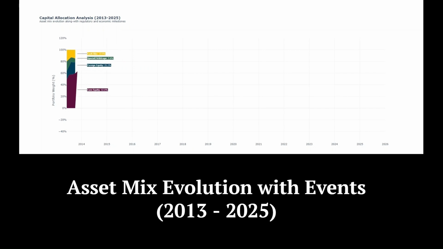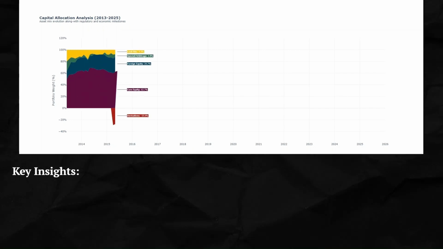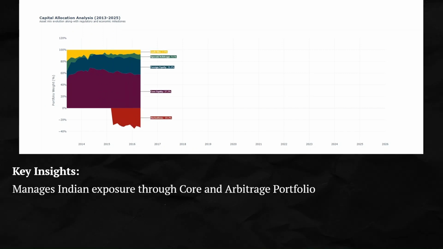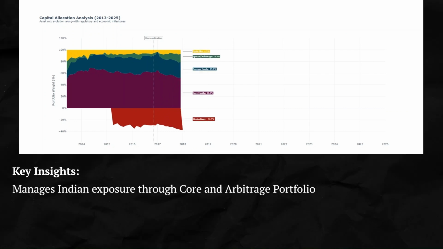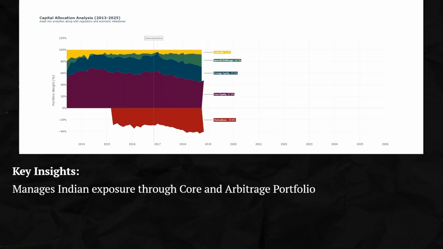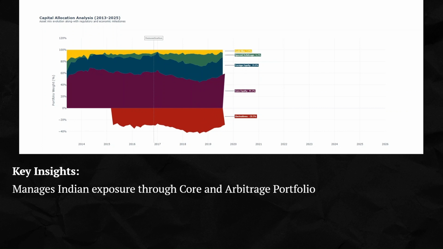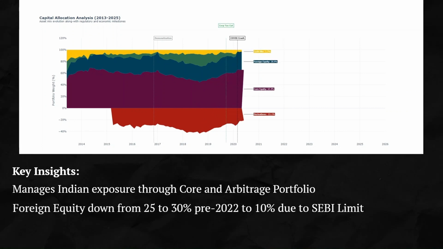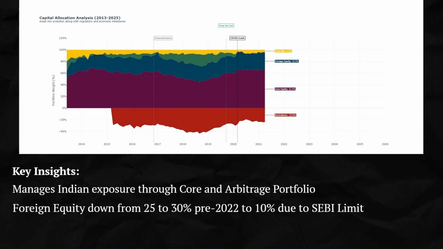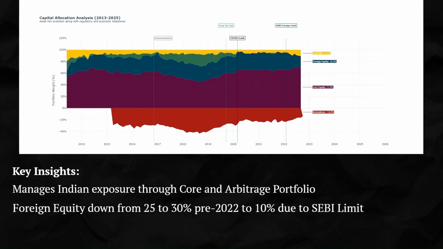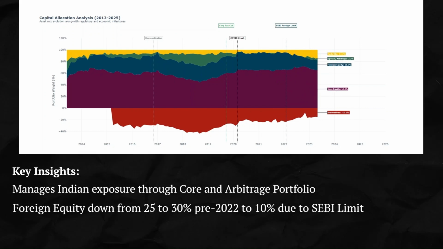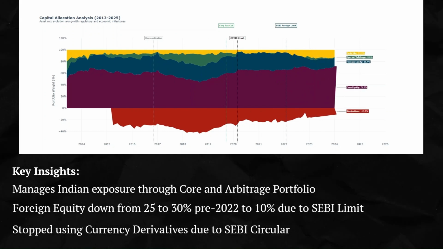Coming to the capital allocation of the fund, where we'll see how many assets they have used and what the assets are. The fund managed Indian equity exposure through their core equity portfolio, which is the direct equity exposure, and then their arbitrage portfolio, where they are earning the interest difference between futures and underlying. Their foreign equity portfolio used to range from 25 to 30%, but that got hit by SEBI's foreign investment limit, after which it started declining, and now it is around 10% after 2022.